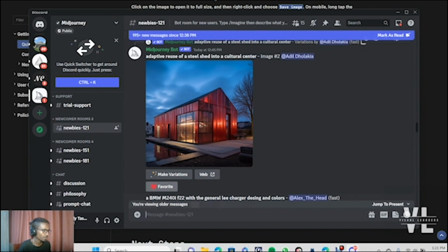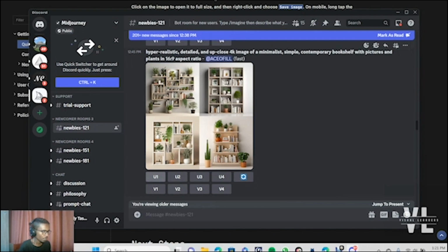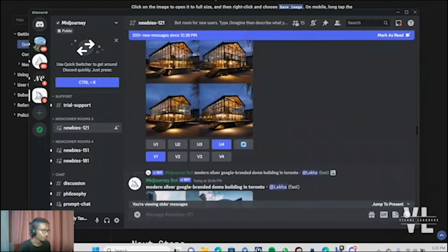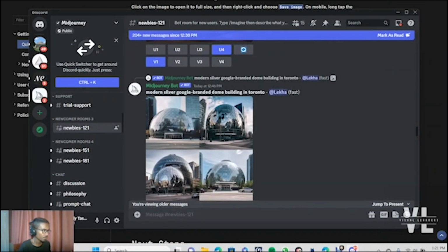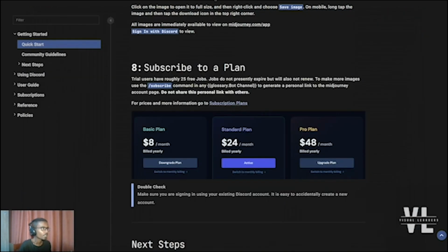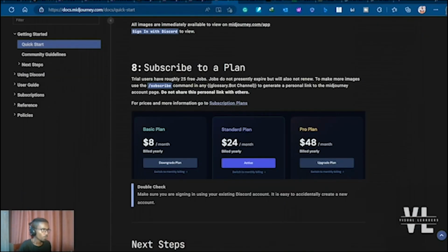These are some of the buttons that I've already explained in order to make variations to the original image or some of the upscaling options and variation options. Right now, I cannot interact with the bot directly because there are a lot of people using the channel at any given time, and you need to subscribe if you want to use the platform. So that's all for the Midjourney